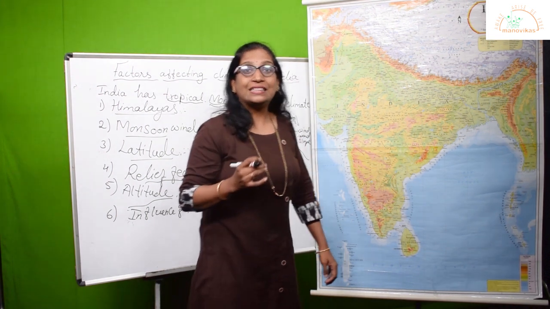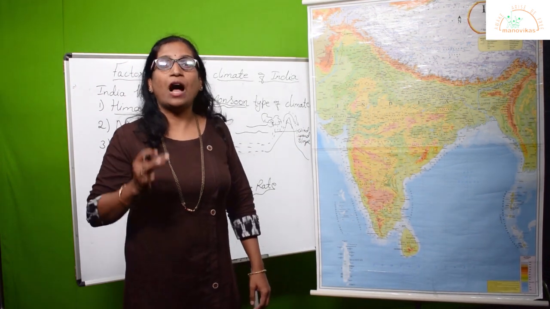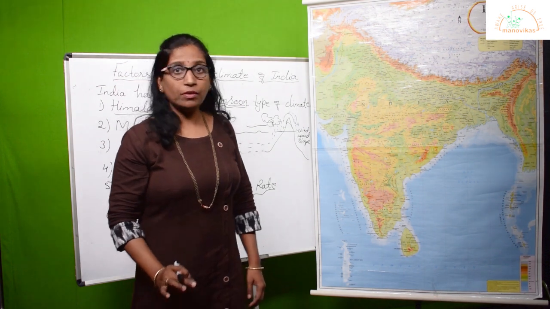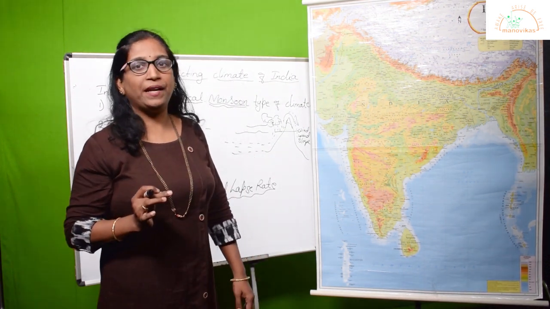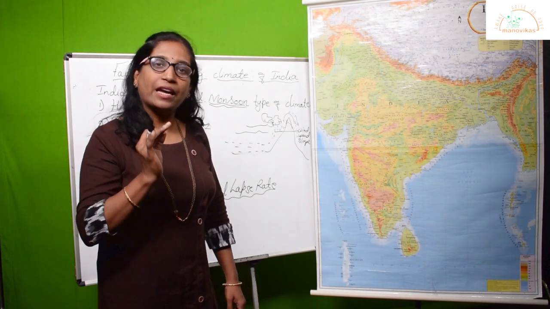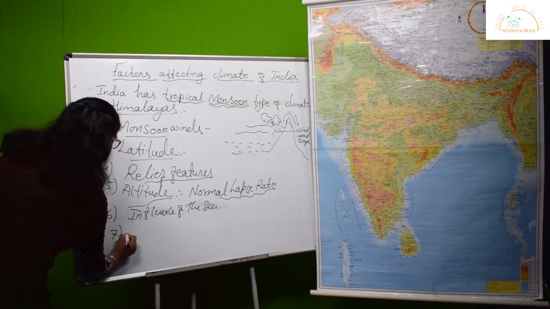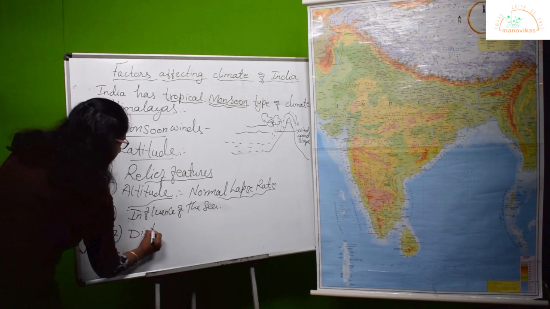Is it clear? This is called the influence of the sea. How the sea influences climatic conditions in India. The sixth factor I have explained now. The next, which is again very important, is the seventh factor, which is called the distance from the sea.